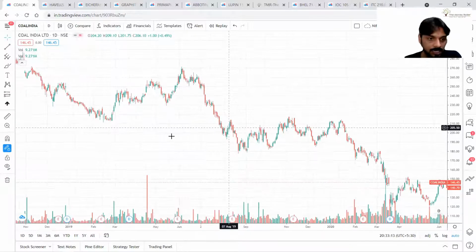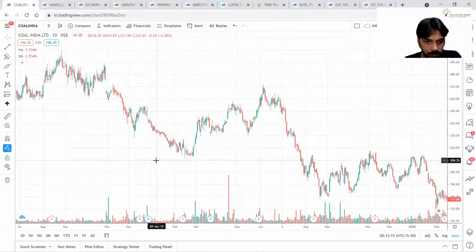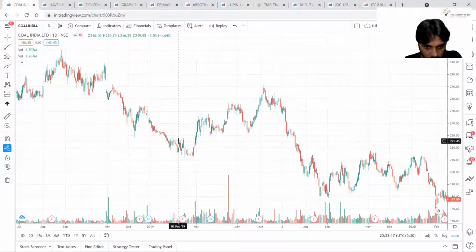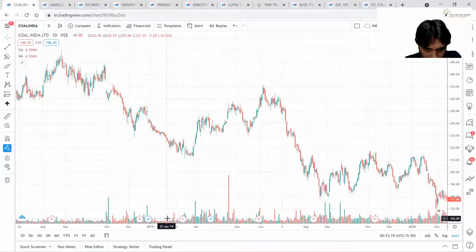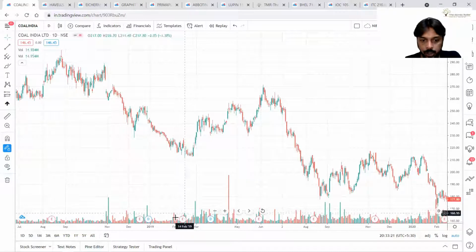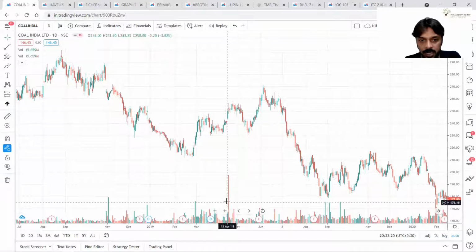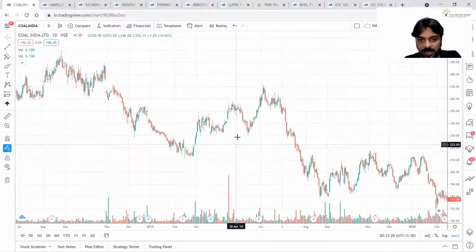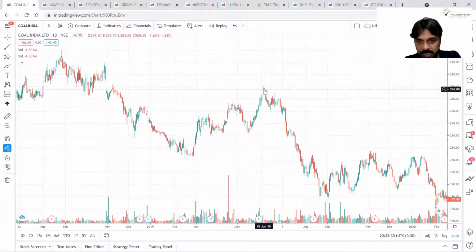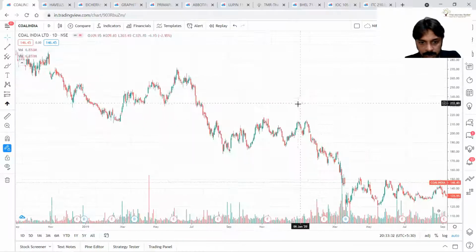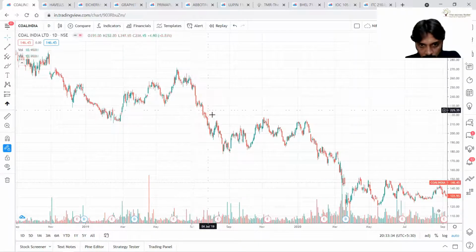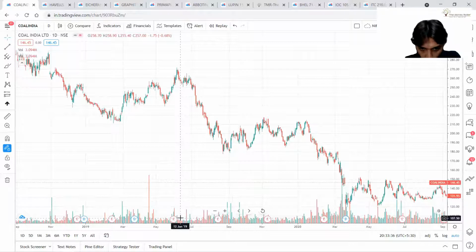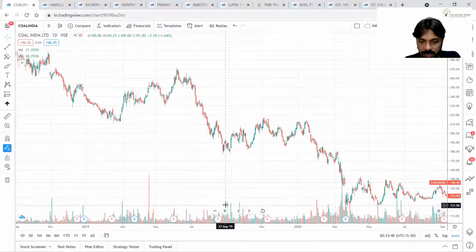Okay, so have a look at this. Price is falling down, volume is stable, and then it is going up. Volume is going up. Correct? After that, there was a good amount of rise. Then have a look at this total fall. Volume levels went up to this level.